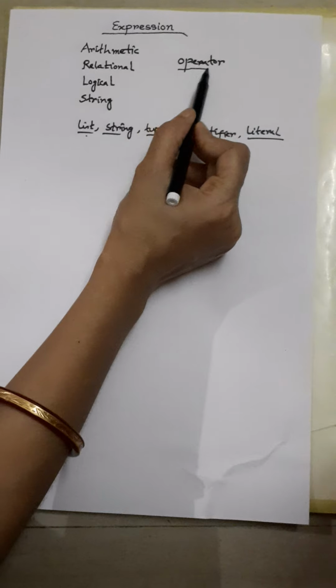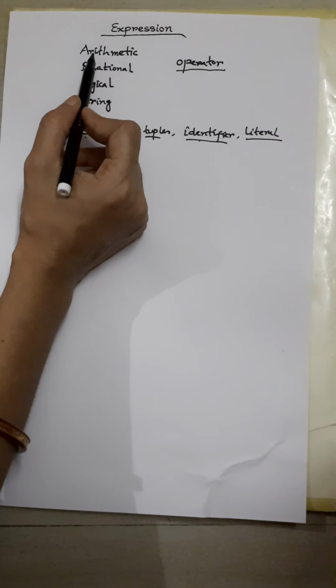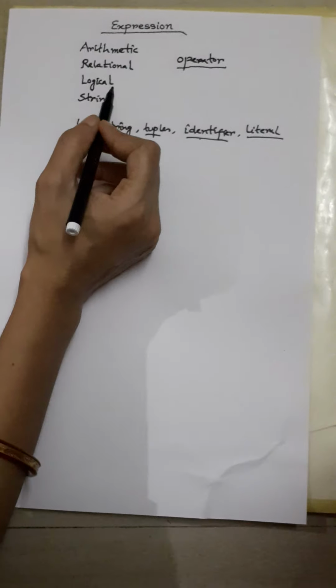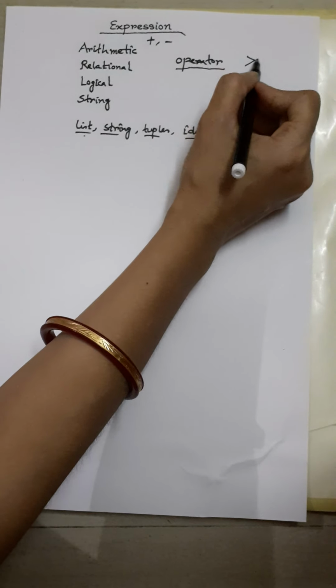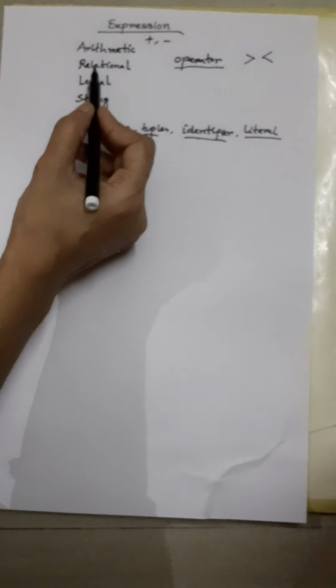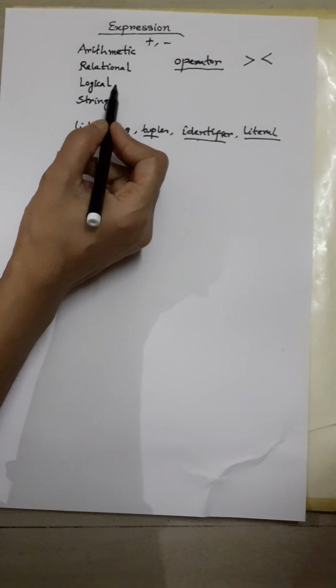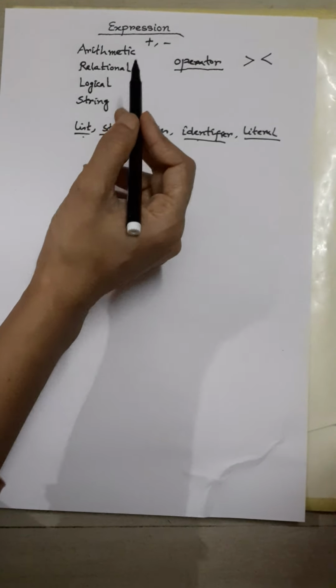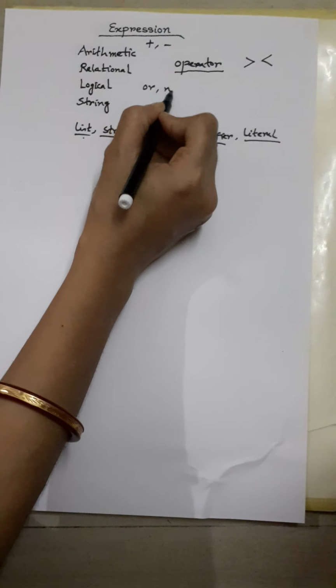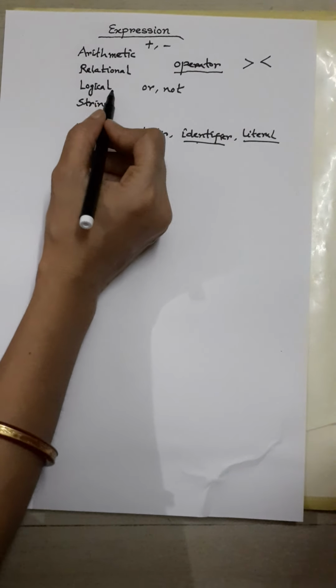Which type of expression, how will we understand? It depends on which type of operators you are using. If you are using arithmetic operators, what are the arithmetic operators? We all know. Plus, minus, like this. There are more. If you are using less than, greater than, less than or equal to, greater than or equal to, like this, then it will become a relational expression. If you are using the logical operators, and, or, not, all this, then it will become the logical expression.